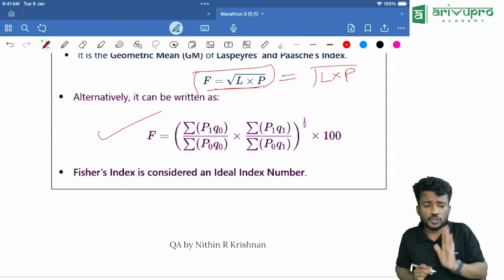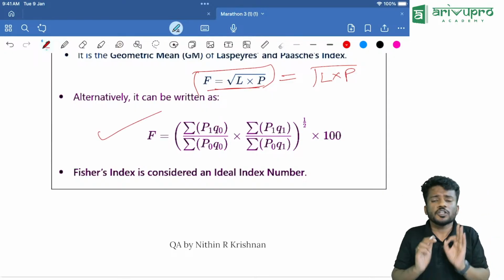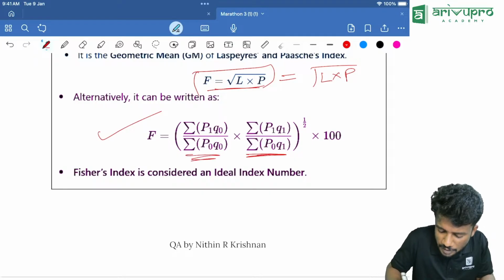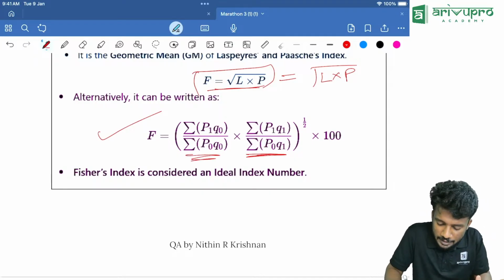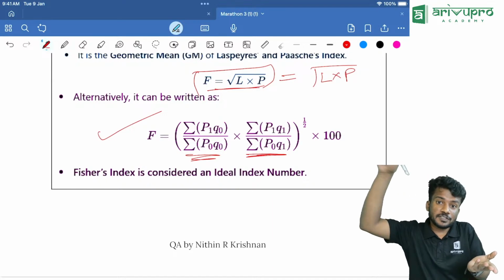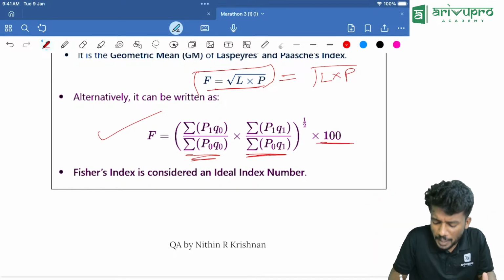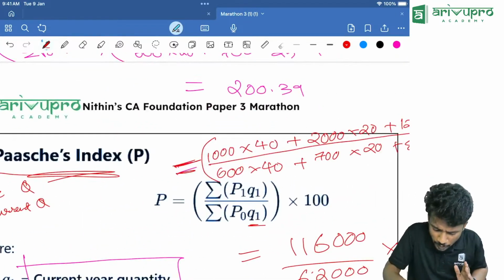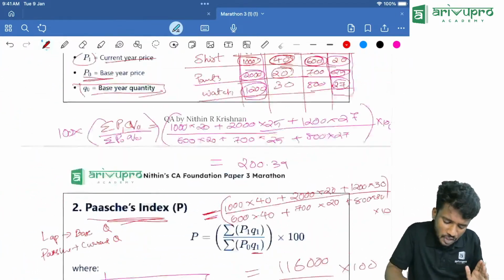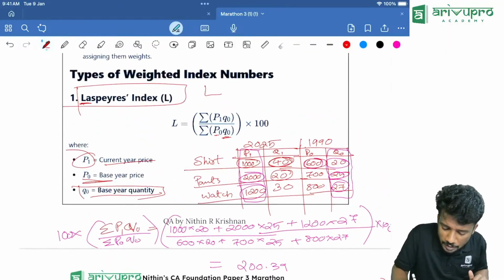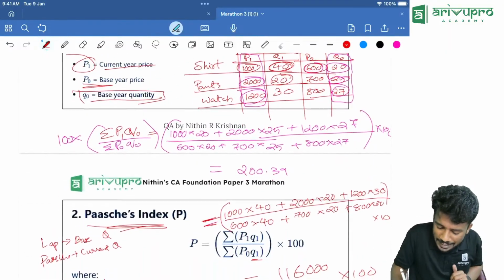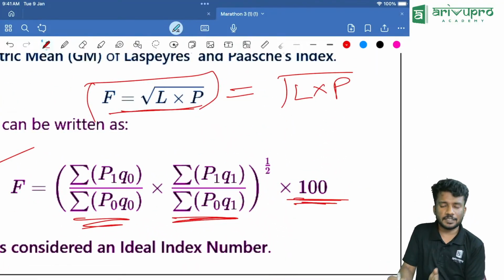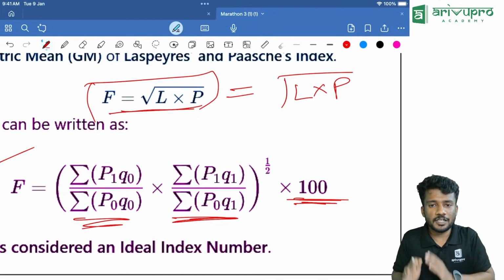Previous year also, this question was there based on this formula. Nothing. We are just putting the formula of Laspeyres and we are just putting the formula of Paasche. The entire thing, root means what? We should take it as raised to 1 by 2. Then we need to multiply it with 100. Why are we multiplying with 100? In Bowley and Paasche, in Paasche and Laspeyres, there is a into 100, right? That into 100 is coming outside. That's why the entire thing is multiplied with 100.